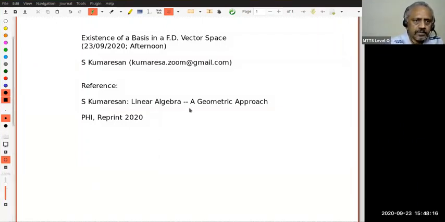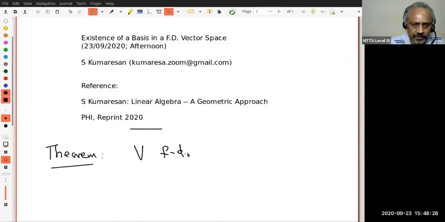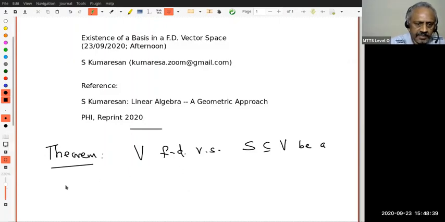Okay. The second result we want to prove is again an existence theorem. What it says is: let V be a finite dimensional vector space. Let S in V be a linearly independent subset.